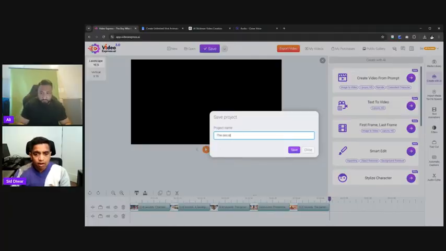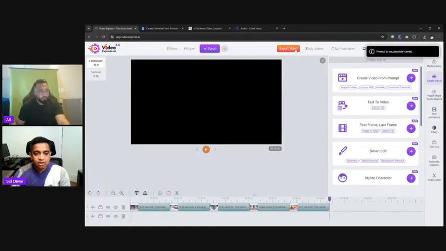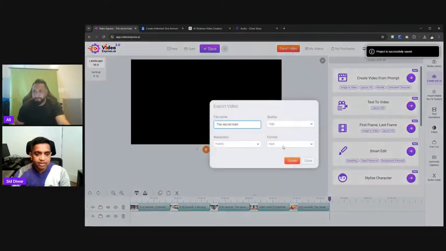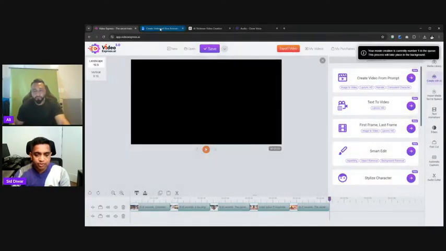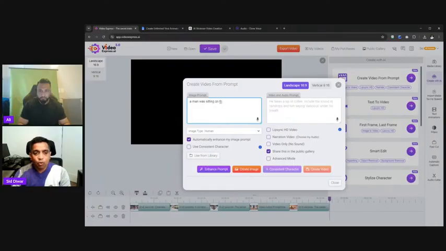Someone was asking how to write good prompts. Nowadays, even if you have a basic prompt, we did something very interesting inside VideoExpress. You can automatically enhance the prompt. If you go there and type in any prompt, you can automatically enhance it with AI. You see the checkbox right there at the bottom, automatically enhance my image prompt.